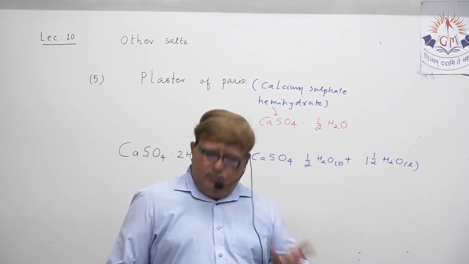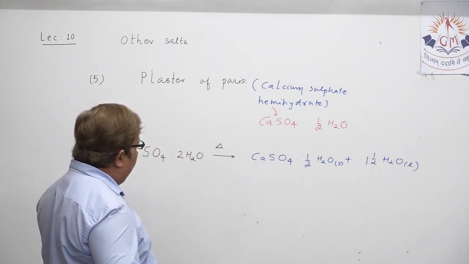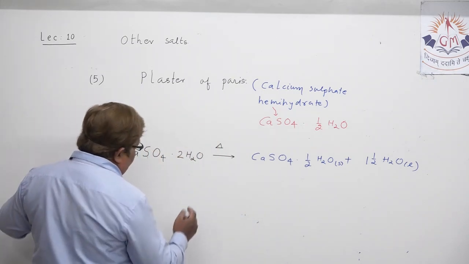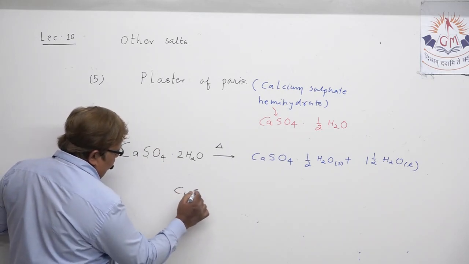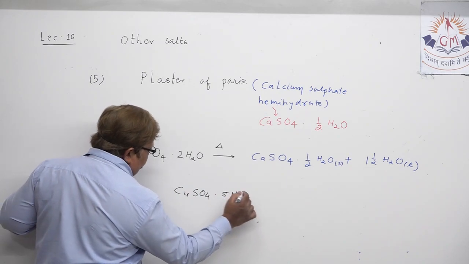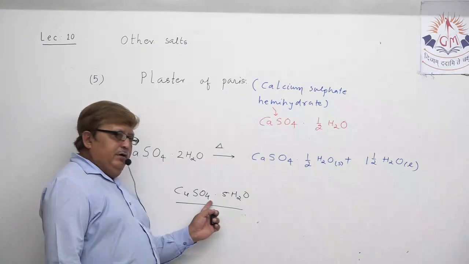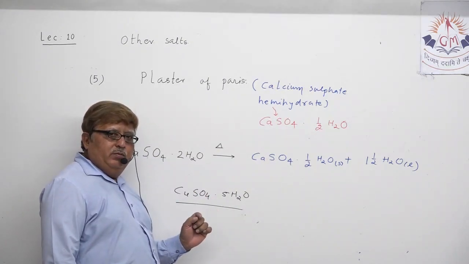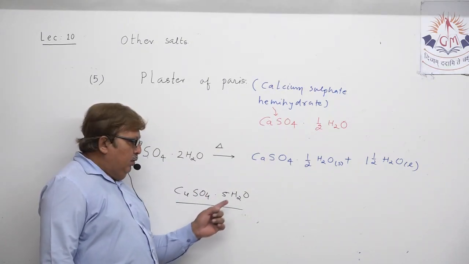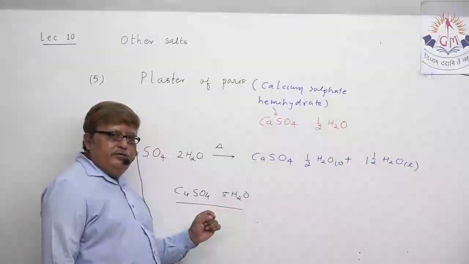Similarly, copper sulfate is also one of the salts. Copper sulfate crystals are bluish in color on account of the 5 water molecules of crystallization.